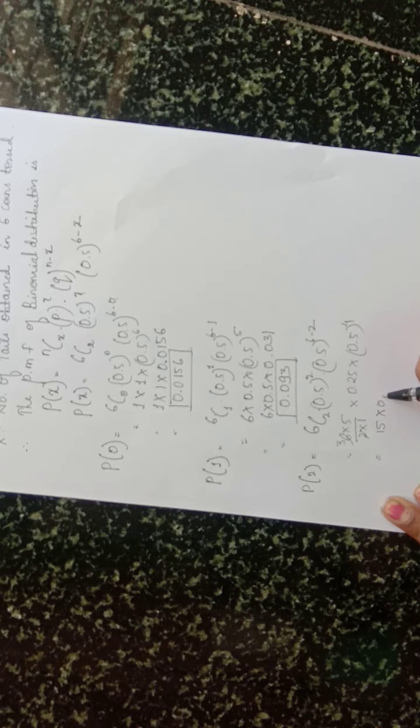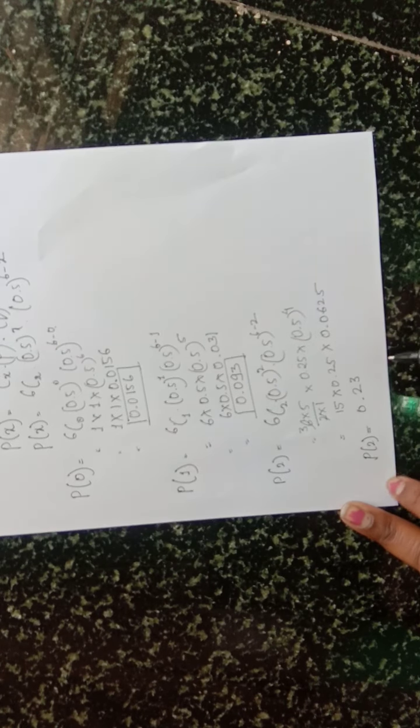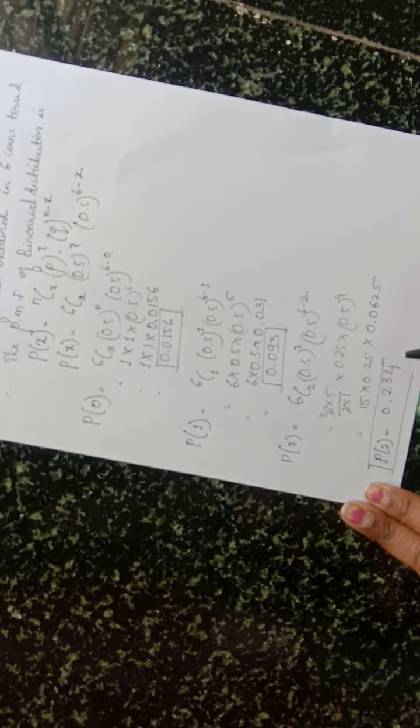Here 0.25 and here 0.5 raised to 4. Multiply 4 times, 0.0625. Okay. So multiply this all. So P of 2 answer is 0.234. Okay. So this is the answer for P of 2.